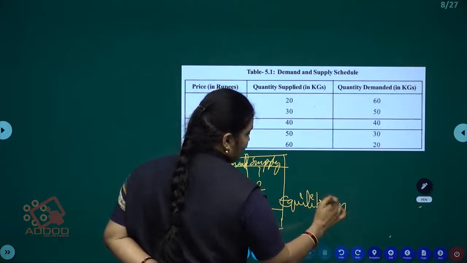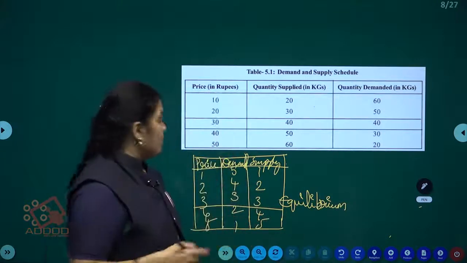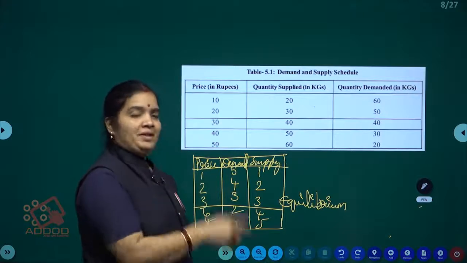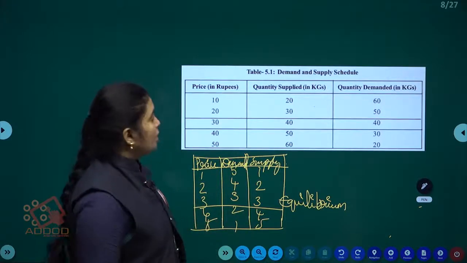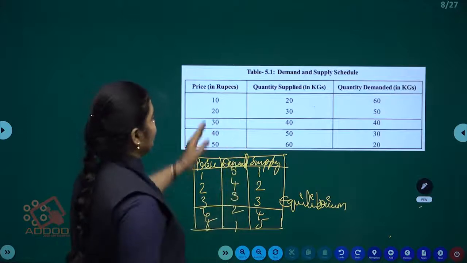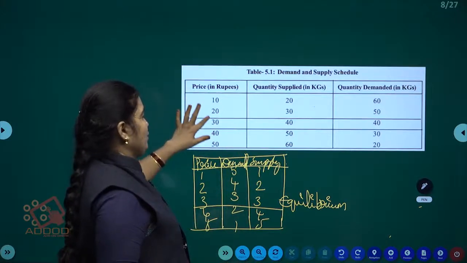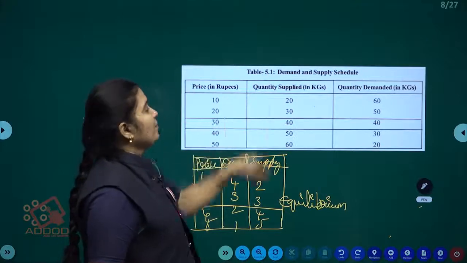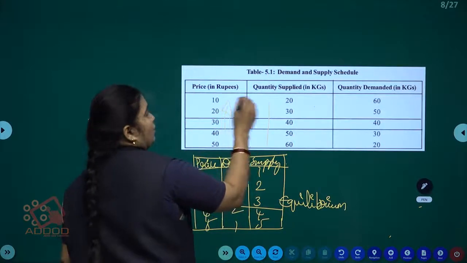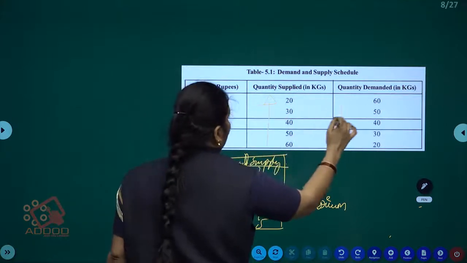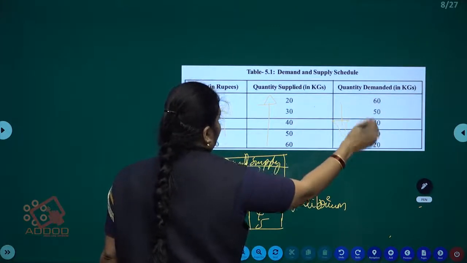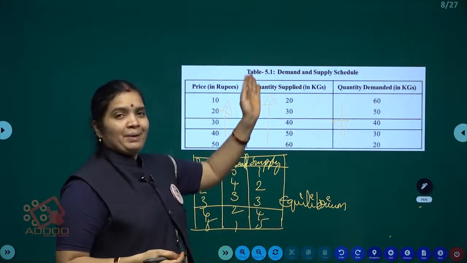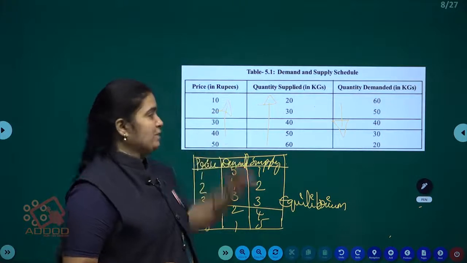What is that, guys? Equilibrium. It means here demand and supply both are equal. That is called equilibrium. So here I have taken from the textbook table, that is price 10, 20, 30, 40, 50 and the supply 20, 30. It is increasing. Price increases, demand will decrease 60, 50, 40, 30, 20. Simplest table in economics, that is price determination under perfect competition.